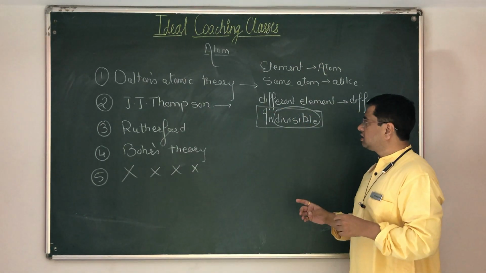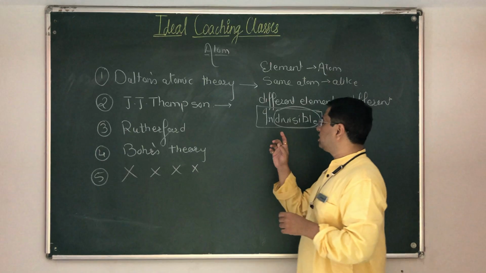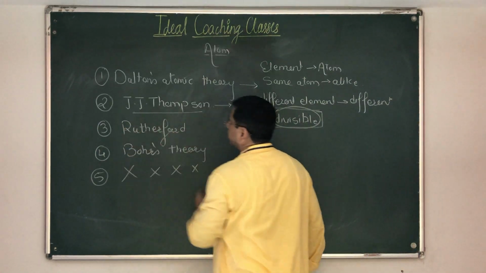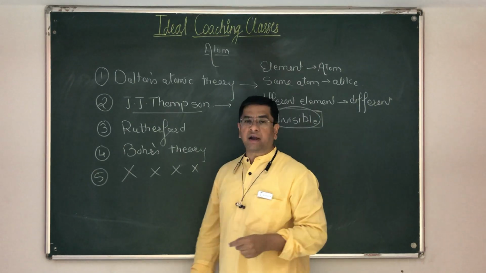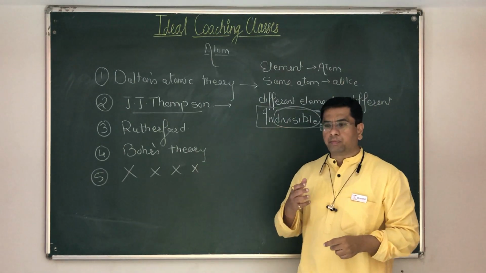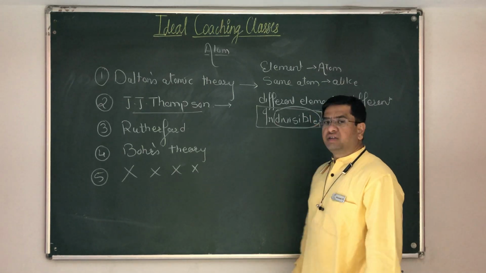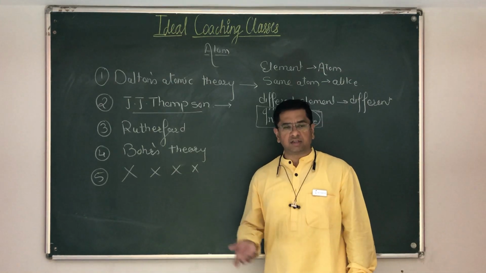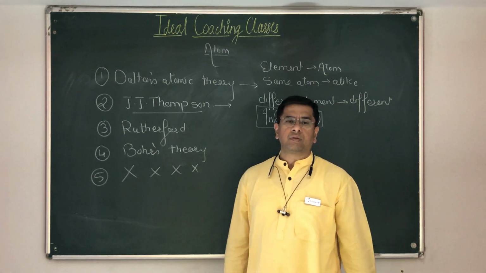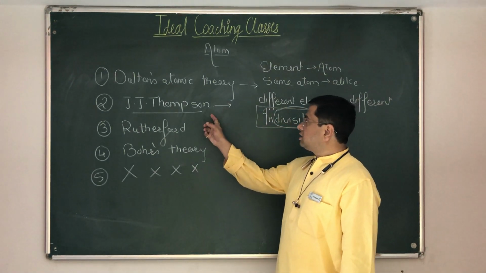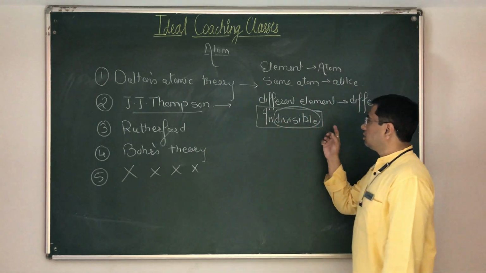But the first person to prove that an atom is divisible was Sir J.J. Thomson. It was in the year 1897 that he performed a famous experiment which is called a discharge tube experiment. We will be studying the discharge tube experiment in 11th standard and some mathematics in 12th standard as well. And he proved that an atom is divisible.